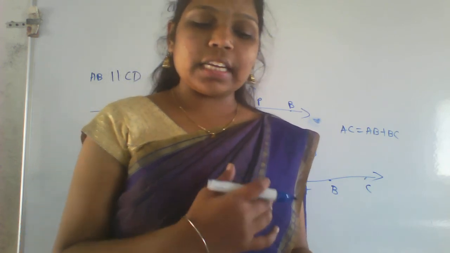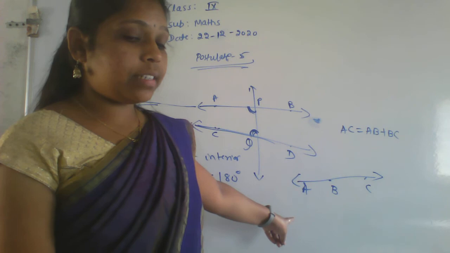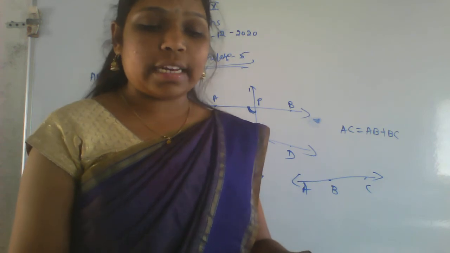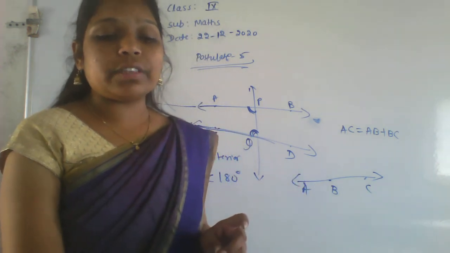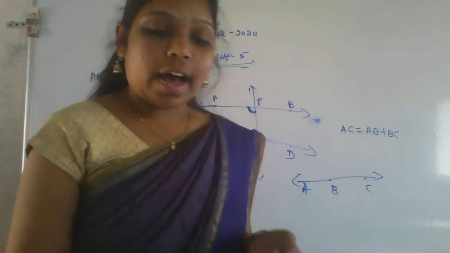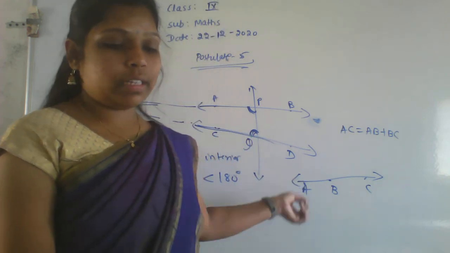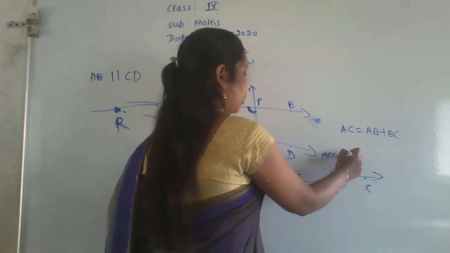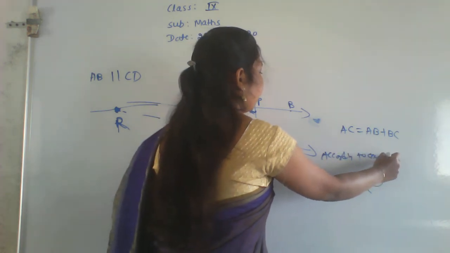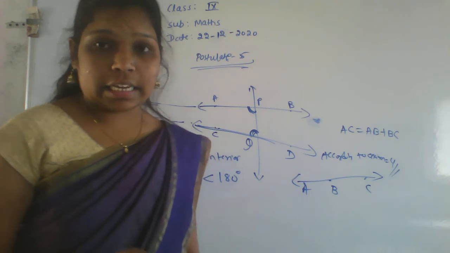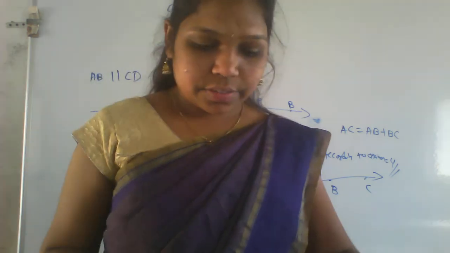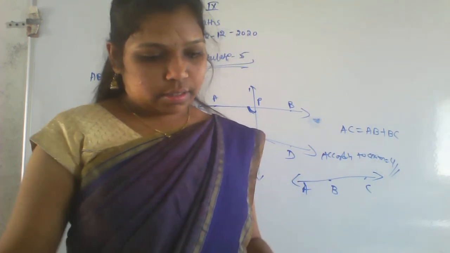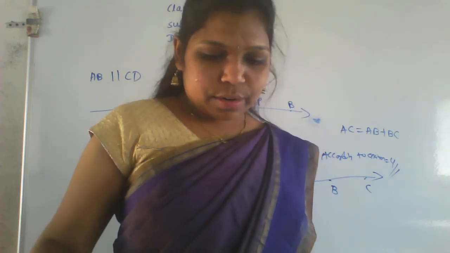See here in the figure given, AC coincides with AB plus BC, and also Euclid's axiom 4 says that things which coincide with one another are equal to one another. So it can be reduced to this equation. Okay, so right here, according to axiom 4, we can say that this one is equal like this. Okay, like that, example 2 also observe.